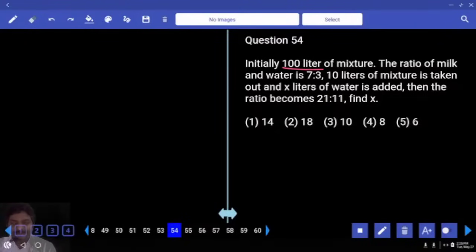Initially how many liters we have? How much quantity is taken out? Now how much you have? Okay. To this you are adding something. X liters of water is added. Finally ratio becomes 21:11. Total how many parts? 32 parts in the sense 32 multiple, right? 32 nearest multiple to 90, in the sense 32 3 times should be 96. Then X must be 6.